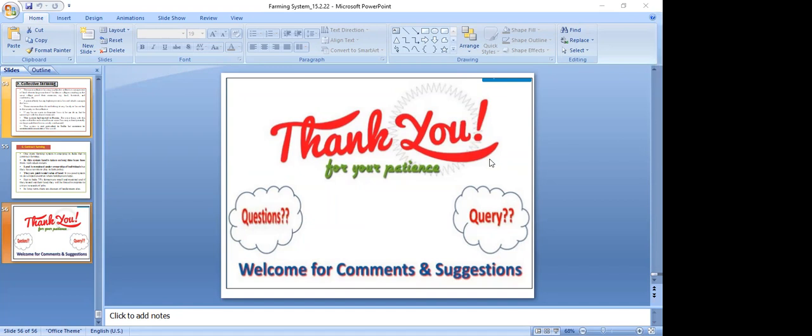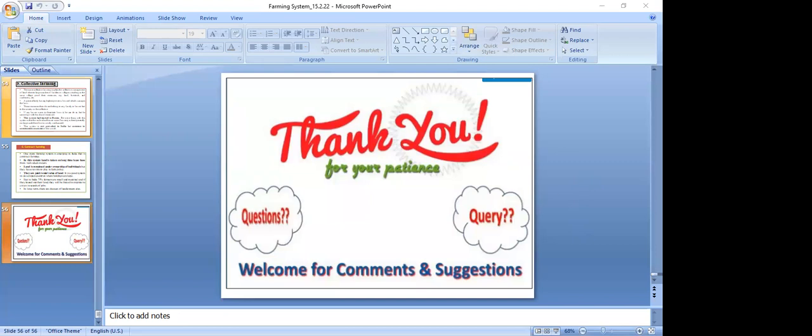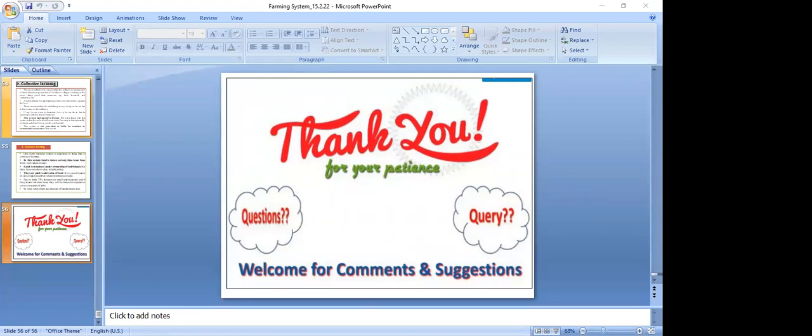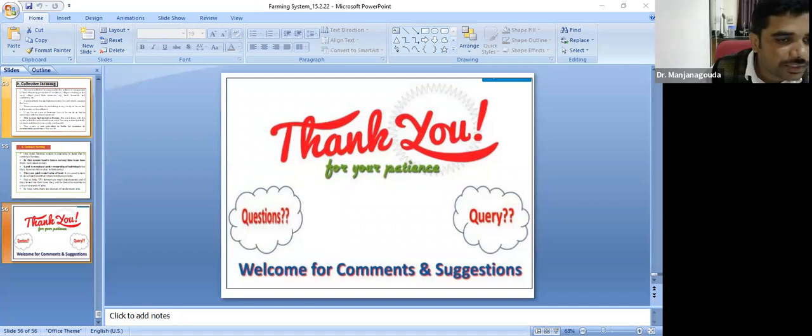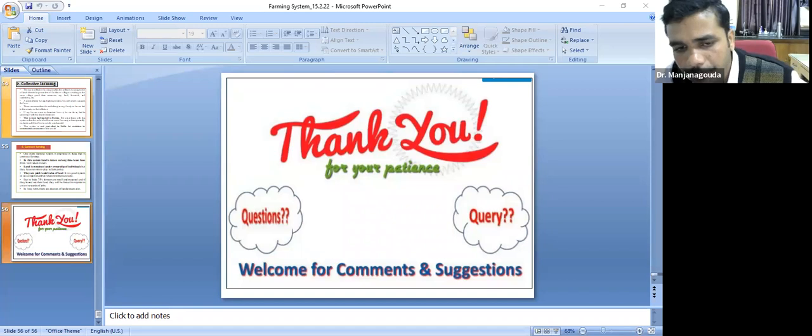Okay, if students don't have any questions, we will conclude the session, sir. One question is there: how do scientists find the peak nutrient requirement of crops in intercropping? It's general. Say for example, we can take any two crops, maize and green gram. The duration of maize is 120 days. The duration of green gram is 90 days. Then how will they divide?